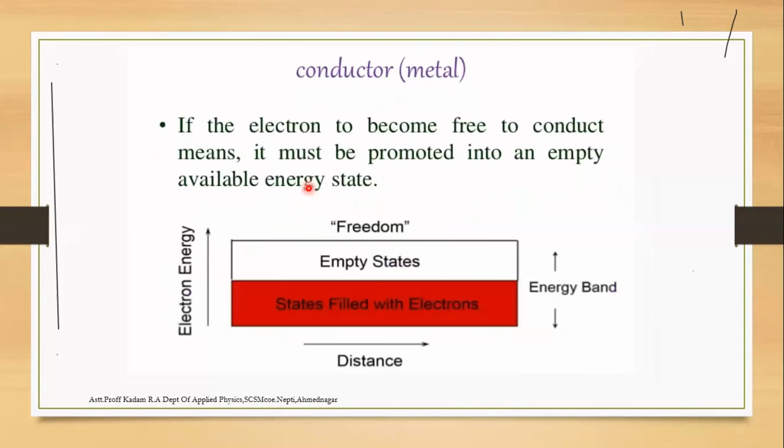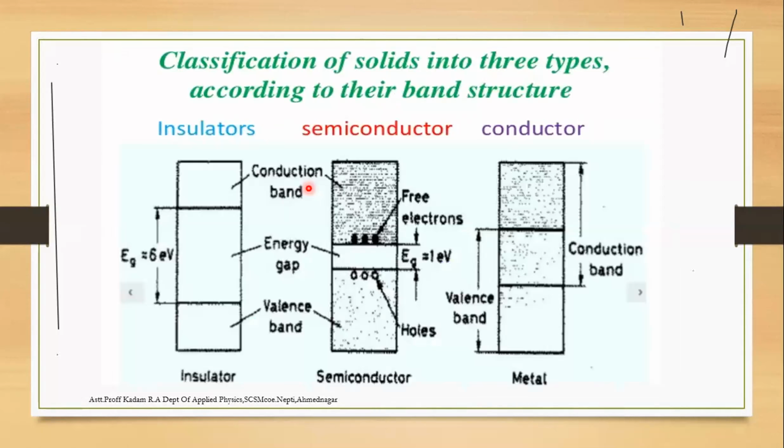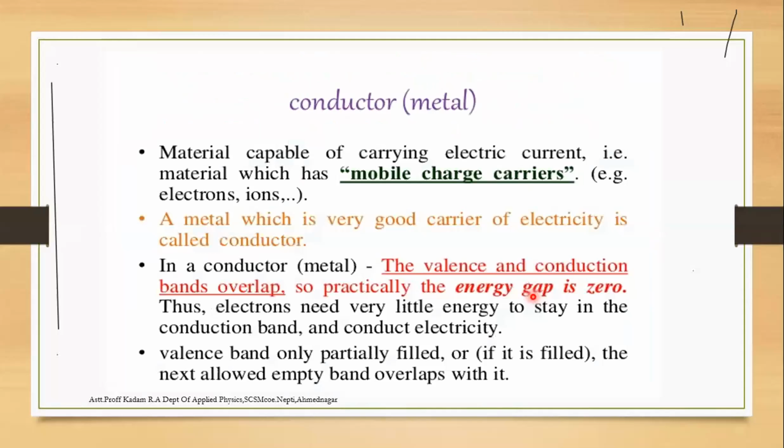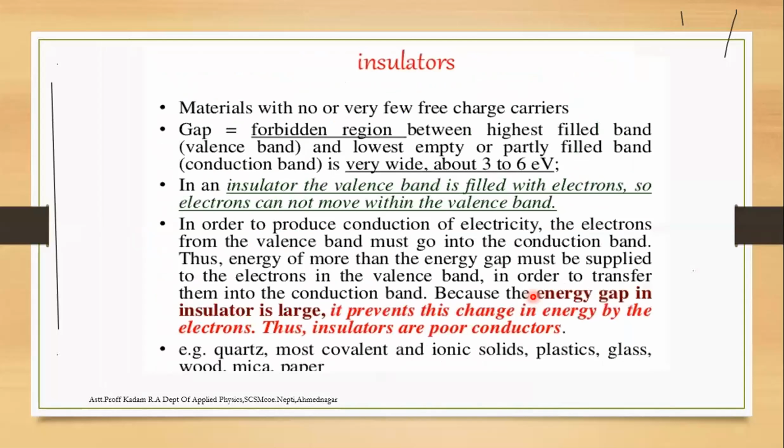In the diagram of a conductor, the conduction and valence bands overlap, so no energy is required, and it is called a conductor. Metal is the example; all metals are examples of conductors. Okay, next one is the insulator.